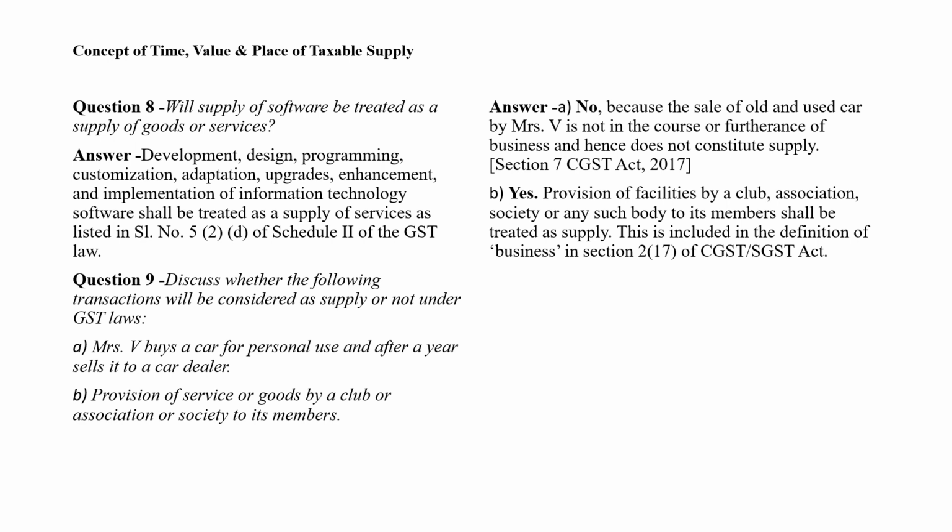My dear, we have seen that for a supply, A, B, C must be present. A means activity, B means business, and C means consideration. So there is no business, no supply.